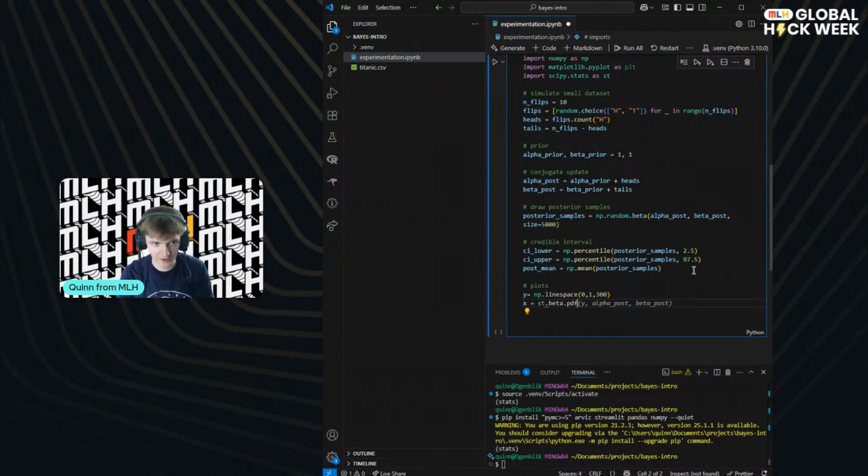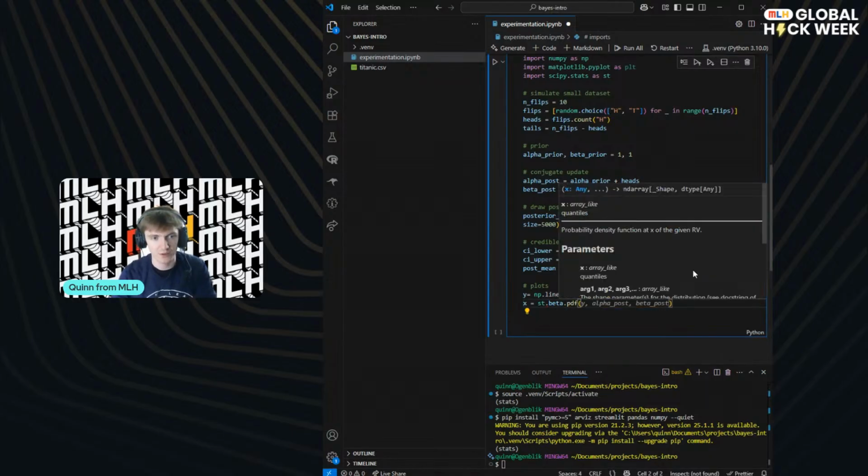So this is the PDF. Now, you might be like, oh, what's a PDF, Quinn? Well, actually, we've already mentioned this. This is just that curve, right? The curve which says, okay, for this bit, this is how likely it is. If you imagine the curve, at the top, it's most likely, and so on. It stands for probability density function, which basically just says, at each point, how likely is that to happen?